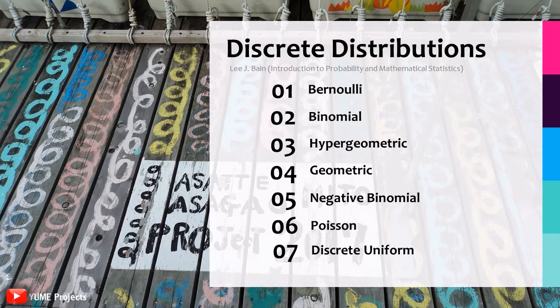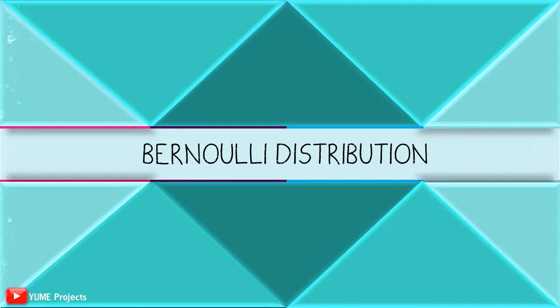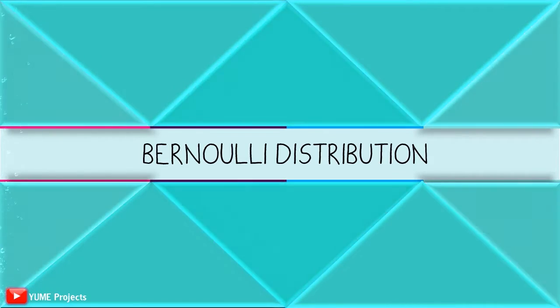And special discrete distributions will be derived using counting techniques. The discrete distributions which will be learned in this chapter are Bernoulli, binomial, hypergeometric, geometric, negative binomial, Poisson, and the last is discrete uniform. Let's begin with the Bernoulli distribution.